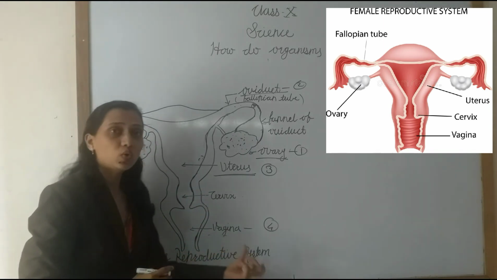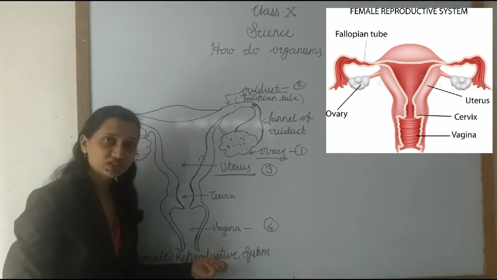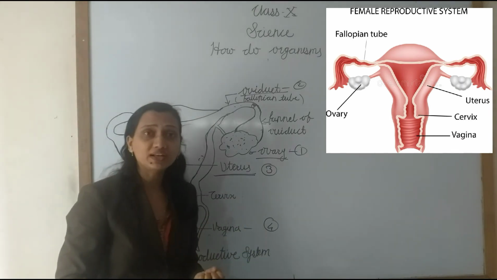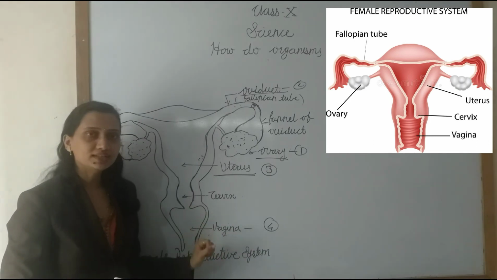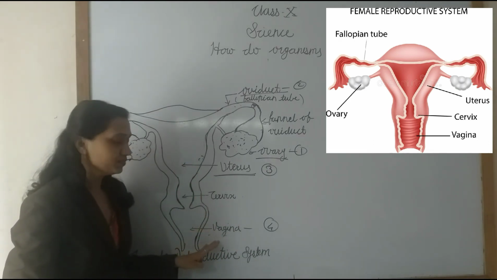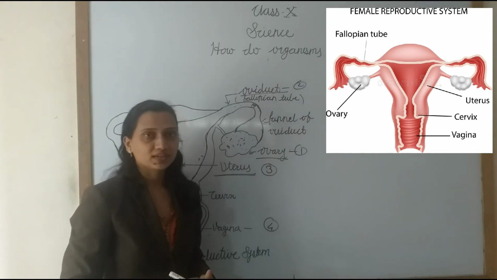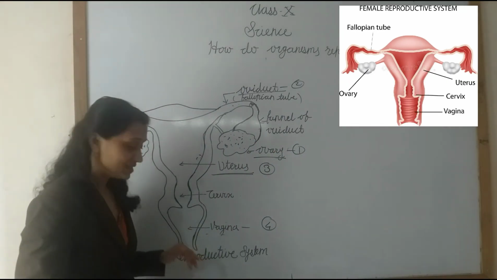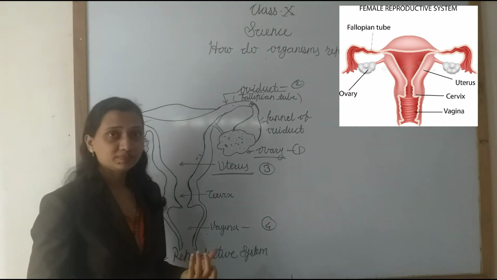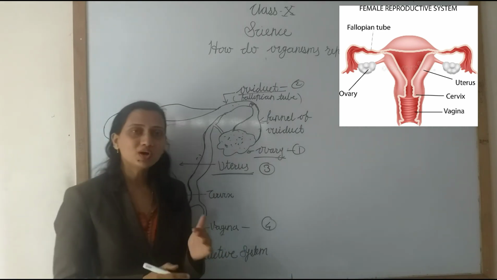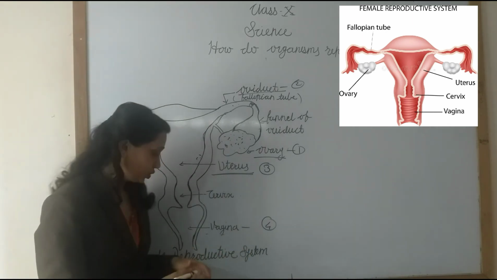The vagina is the outside opening into the female body. What is its function? The vagina receives the penis and the sperm are placed into the woman's body. These are the female sexual organs present in the woman's body. The vagina is a tubular structure, also called the birth canal, because after the development of the fetus, the baby is born through this passage.